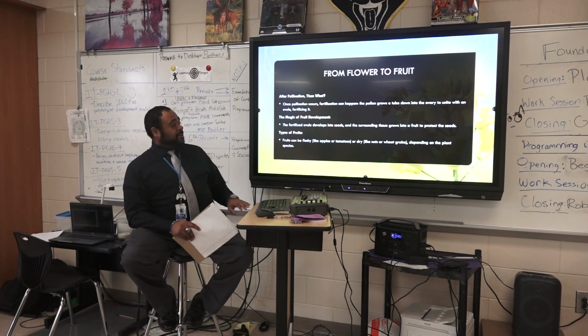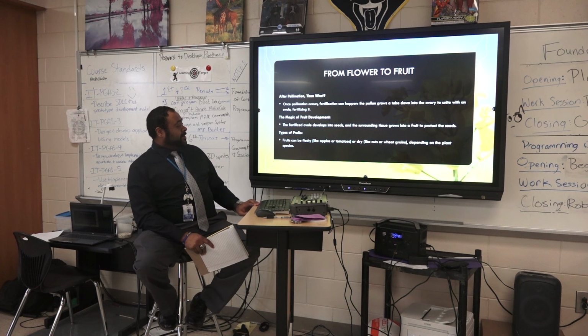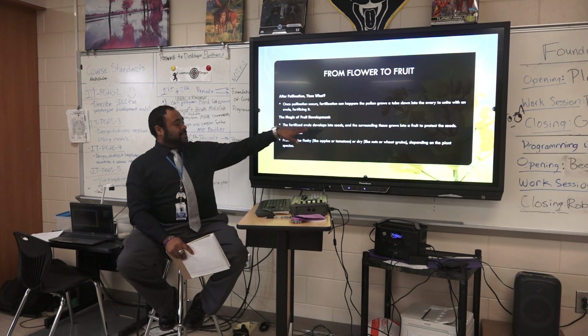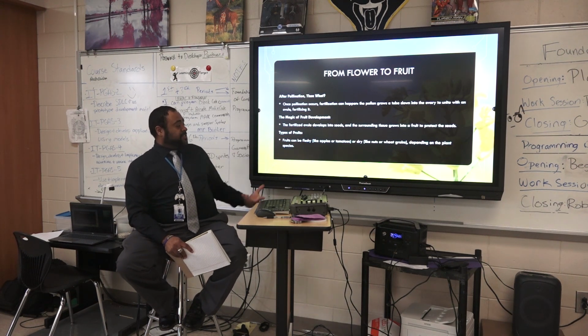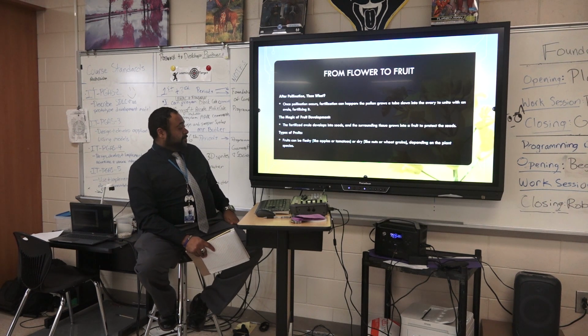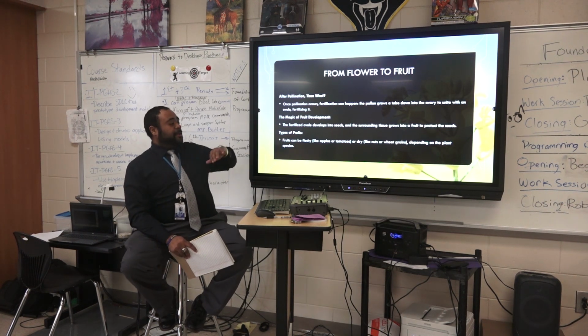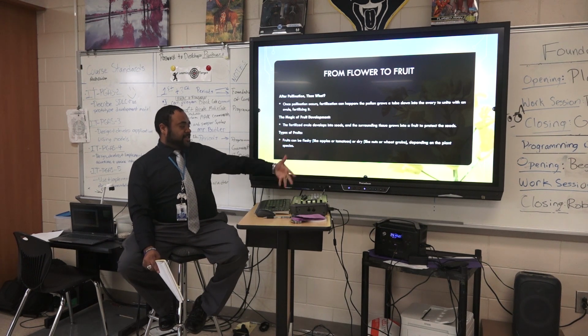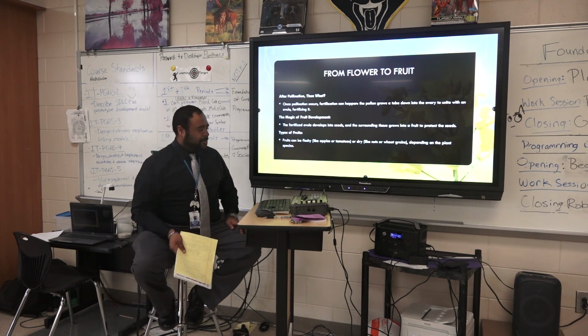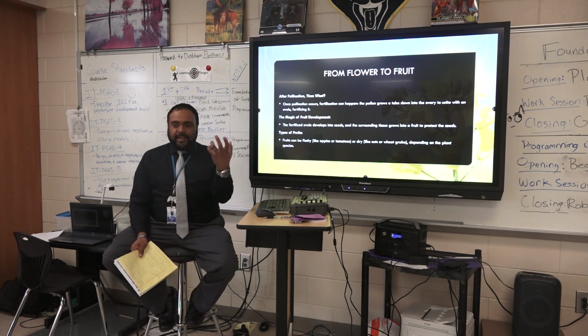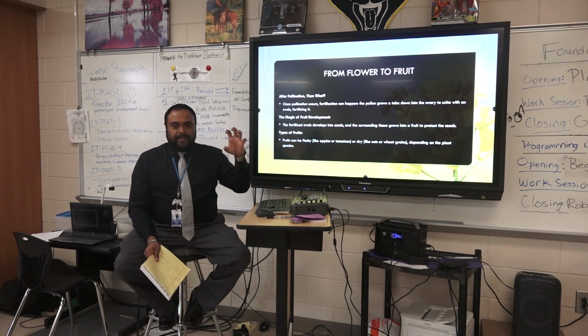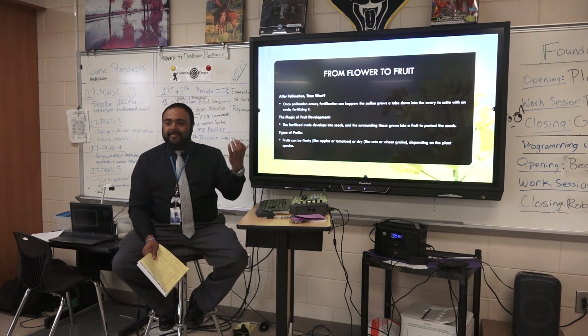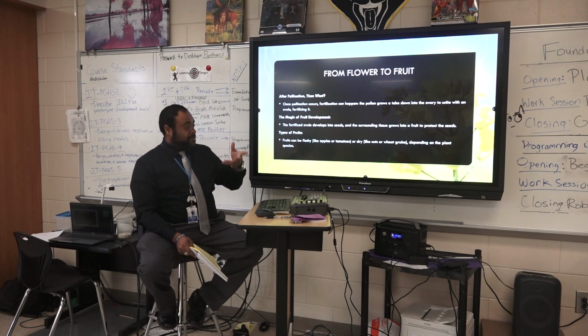Once pollination occurs, fertilization can happen, and the fertilized ovule of a plant develops into seeds. With the types of fruit that we'll be growing, it's not really a fruit, but take your average plant, say a tomato plant, which I have one randomly growing in my backyard. It begins growing a green, fleshy tomato, and then it turns red.